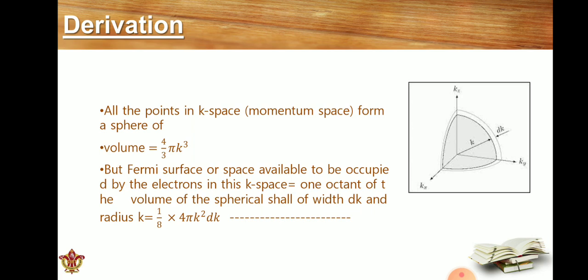Therefore, the value is equal to 1 by 8 times 4 pi k square dk. 4 pi k square dk is the volume of the spherical shell, and this is the volume of our sphere where the electron has the possibility to be. But as I already said, in the center of the spherical atom there is a nucleus and the electron does not exist inside the nucleus. Therefore we are using 4 pi k square dk, which is the volume of the spherical shell, and 1/8 of the spherical shell is available for the electron's energy levels.